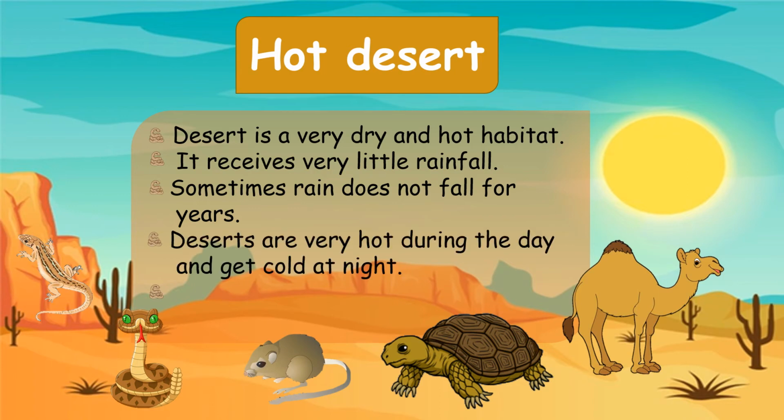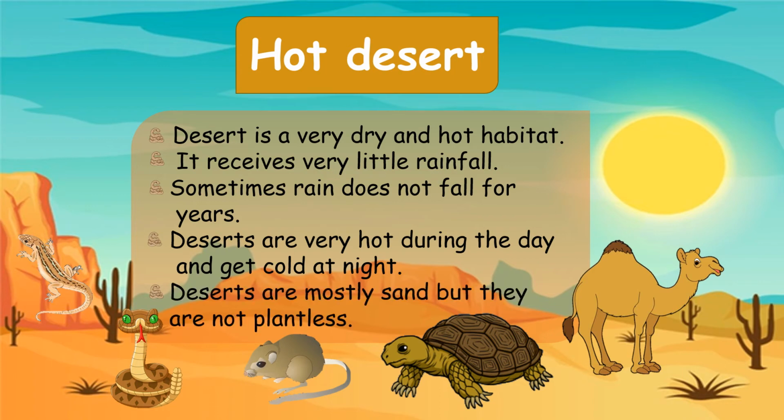Deserts are very hot during the day and get cold at night. So this is the temperature and weather the hot desert habitat mostly has throughout the year. The fifth point is that deserts are mostly sand, but they are not plantless. There are some plants, but they are very dry plants, and one of the most famous is the cactus plant. You have all heard about it.